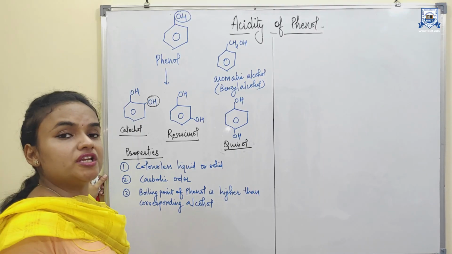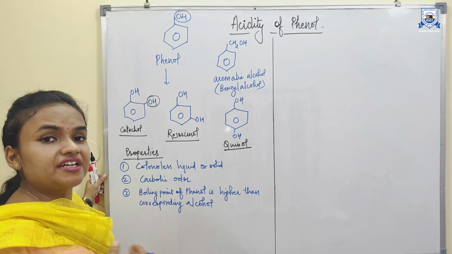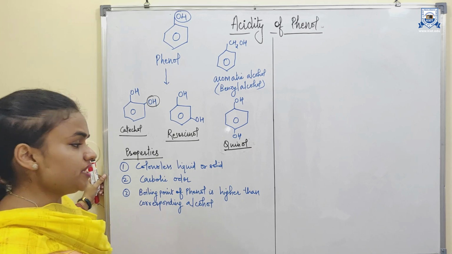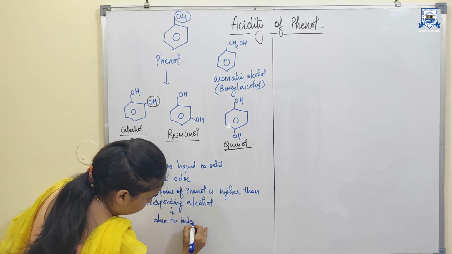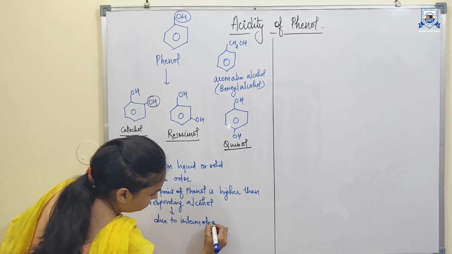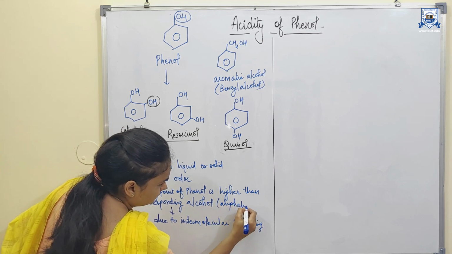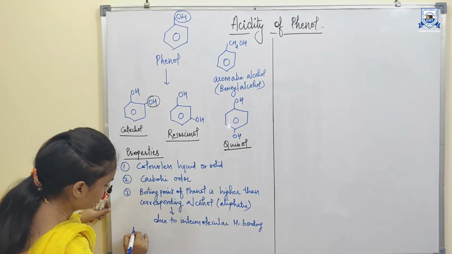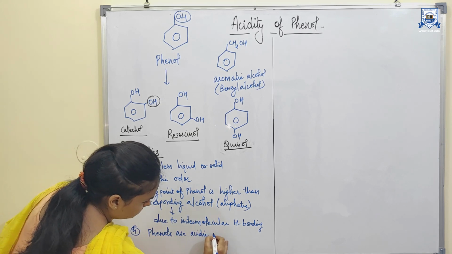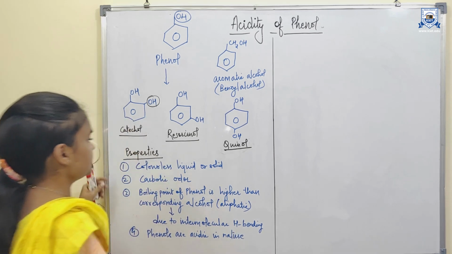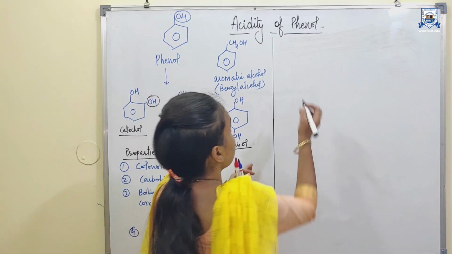The reason for the higher boiling point of phenol in comparison to aliphatic alcohol is the higher intermolecular hydrogen bonding in comparison to aliphatic alcohols. Phenols are acidic in nature. So these are a few properties of phenol. Now we go to the acidity of phenol.